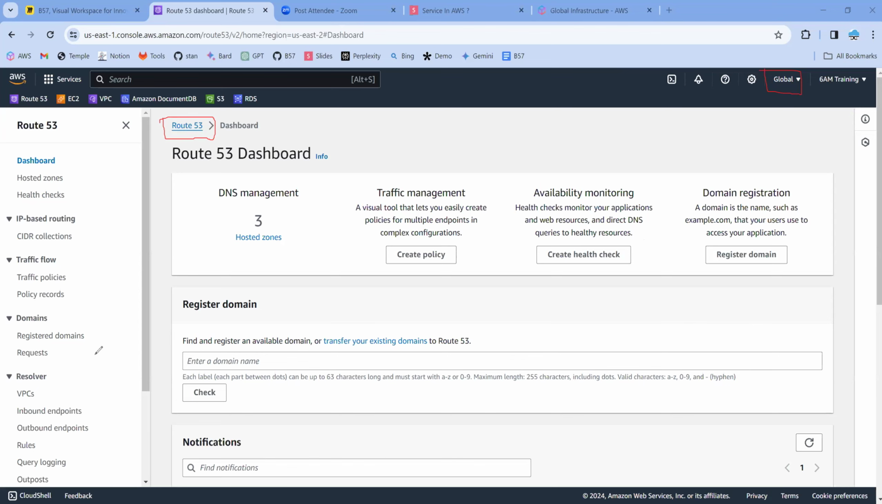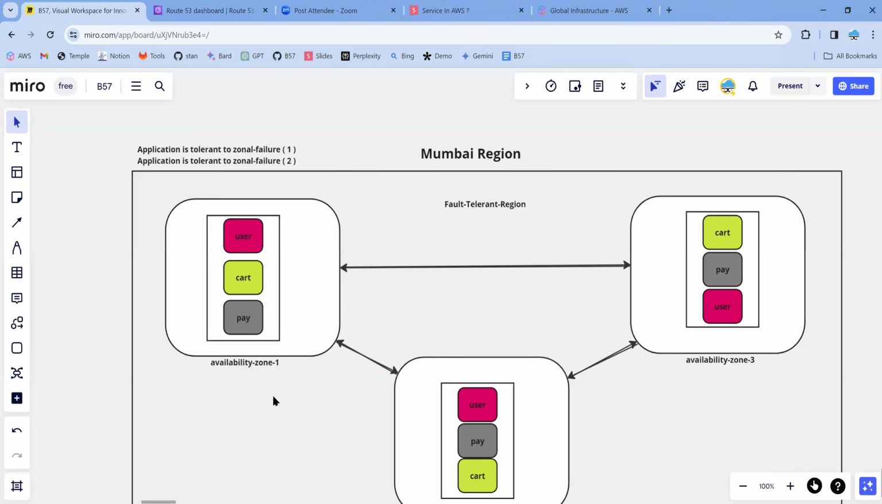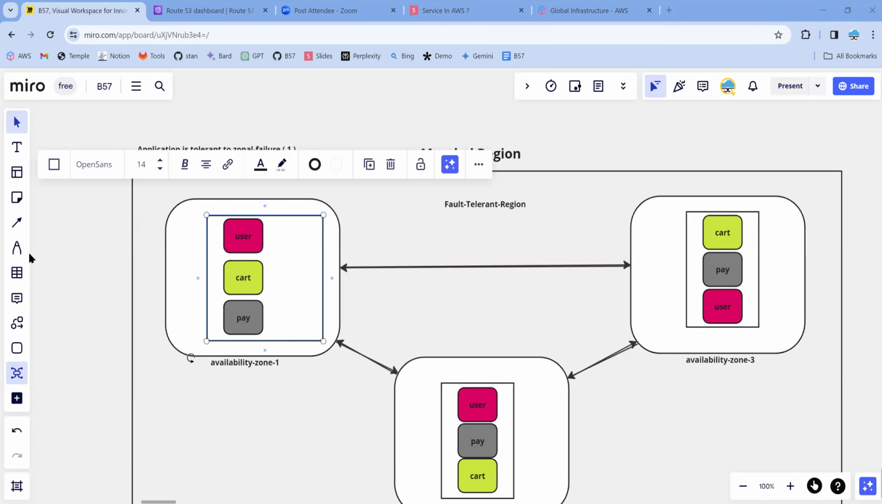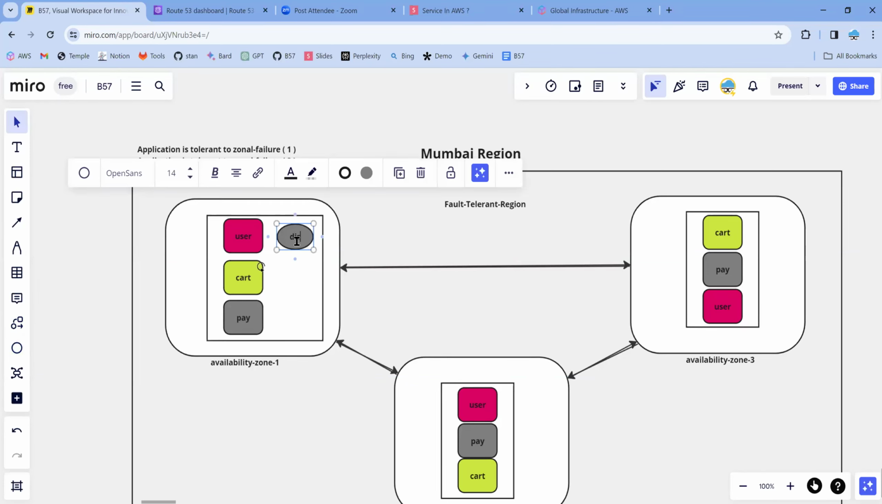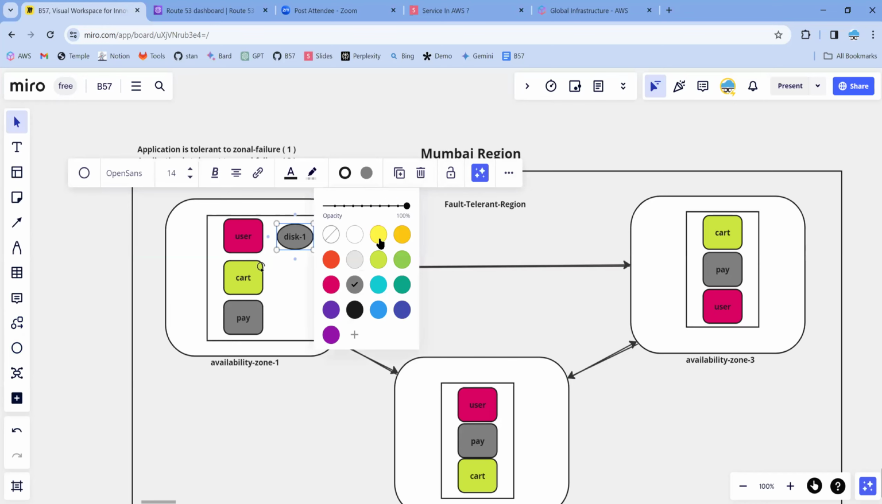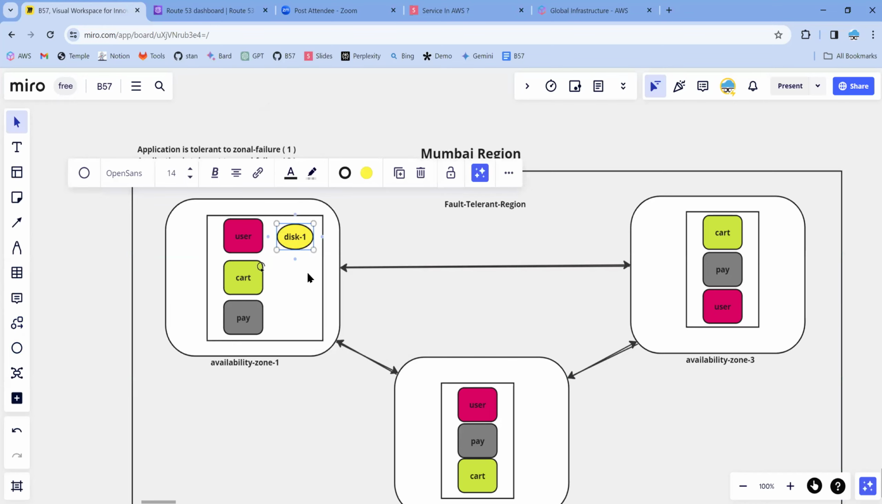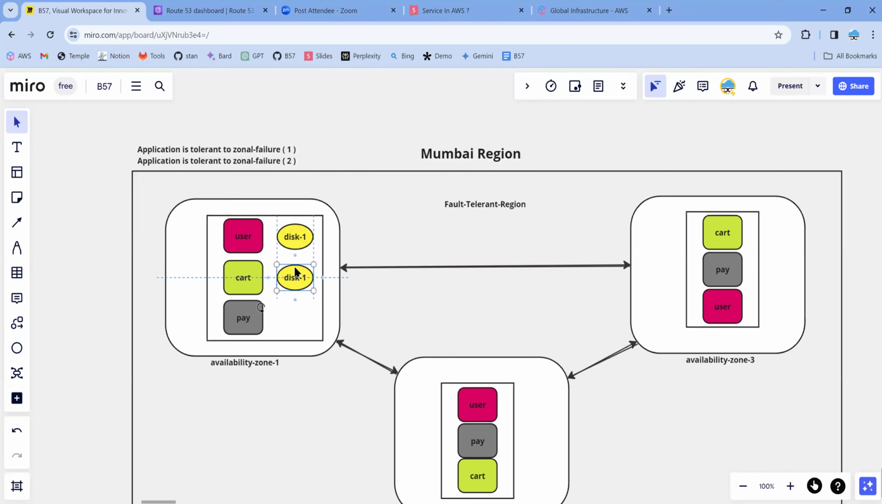Then what is a zonal resource? Zonal resources are something, even though you have created, for example, all these machines would need a disk, right? All these servers need a disk, okay? And the name of the disk service is EBS. EBS stands for Elastic Block Storage, okay? Each and every server needs a disk, right? So let me try to name it as disk 1, disk 2, disk 3.